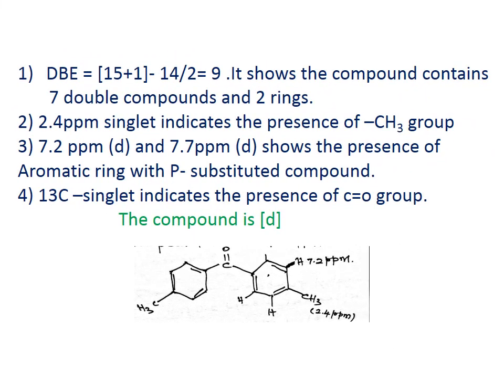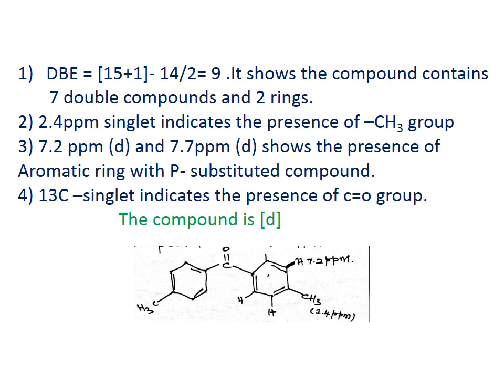The double bond equivalent equals number of carbon plus 1, 15 plus 1, minus number of hydrogen by 2, 14 by 2, which equals 9. The double bond equivalent is 9, which shows the compound contains 7 double bonds and 2 rings. The 2.4 ppm singlet indicates the presence of a CH3 group. The 7.2 ppm doublet and 7.7 ppm doublet show the presence of a para-substituted aromatic ring.